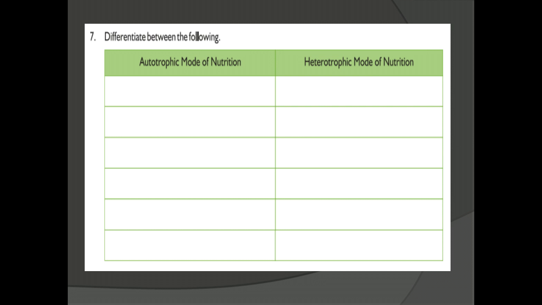Next we are going to see about the question and answers. Take your book and see question 7 in your workbook, or else note it down in your notebook. The first question is: differentiate between the following: autotrophic mode of nutrition and heterotrophic mode of nutrition.